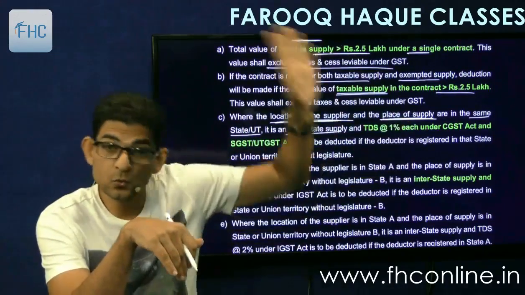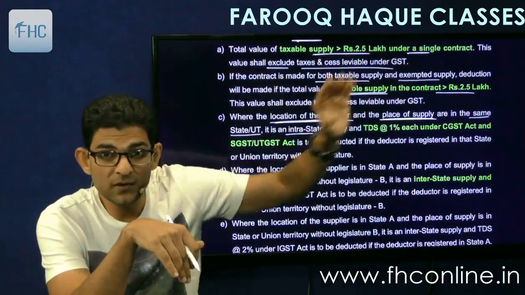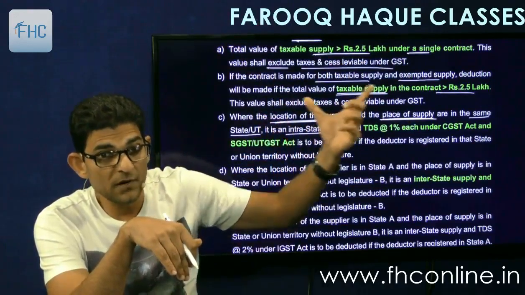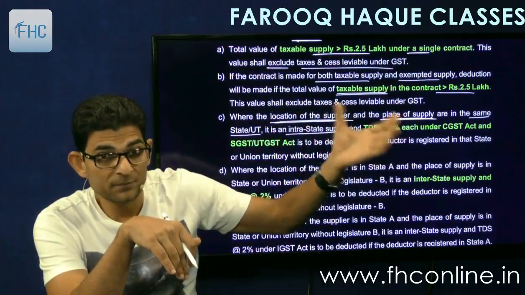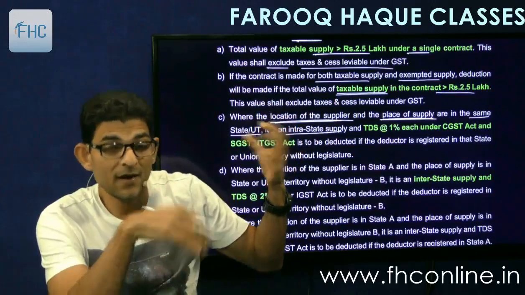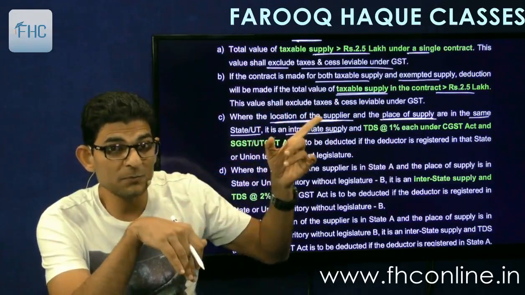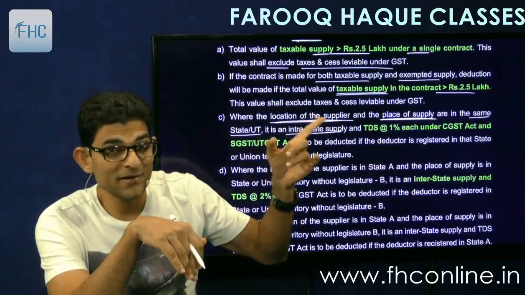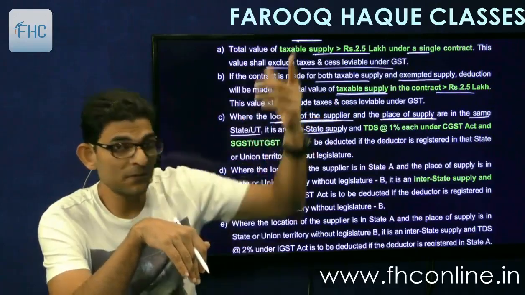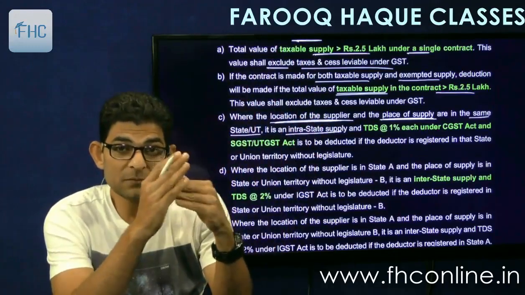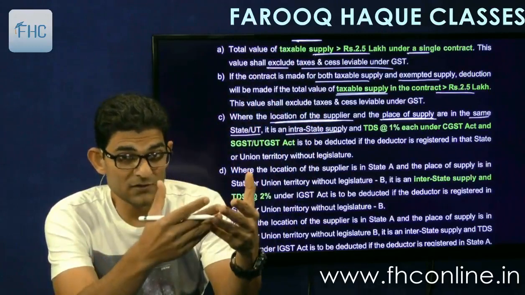The place of supply rules we had seen, and the definition of location of supplier also. I am the supplier, not the recipient. The recipient may be anywhere. So if the location of supplier and place of supply are in the same state, then that is intrastate supply.